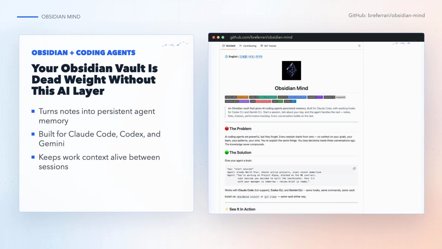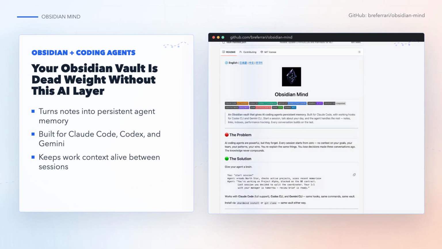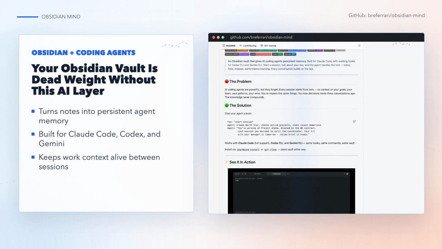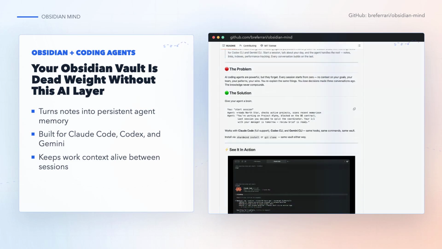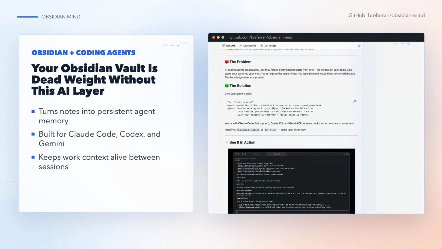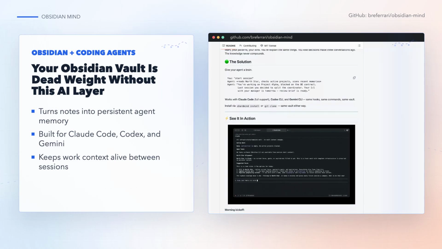Your Obsidian Vault is dead weight without this AI layer. Obsidian Mind is an open-source vault template that gives coding agents persistent memory. It is built around Claude Code, with working hooks for Codex command line and Gemini command line. The idea is simple. Your notes stop being a passive archive and become the place your agent uses to remember projects, decisions, people, patterns, wins, and open work.